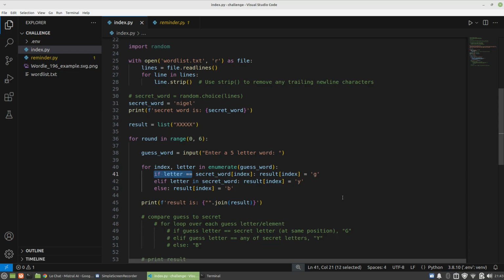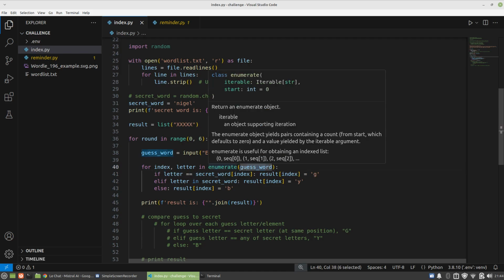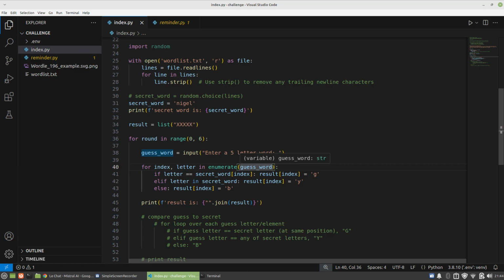I thought I was so close to the end, but I've just had an epiphany. I think it might be easier if, instead of starting with the guess word as the reference and then checking against the secret word, we start with the secret word and then check against the guess word.